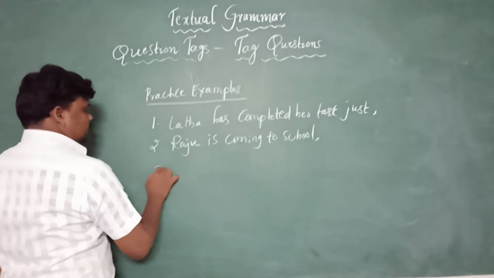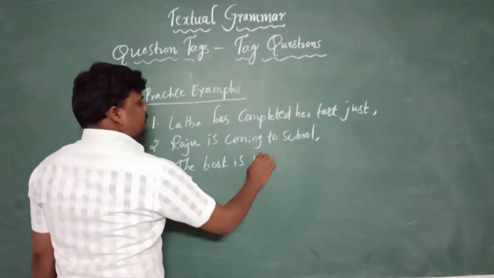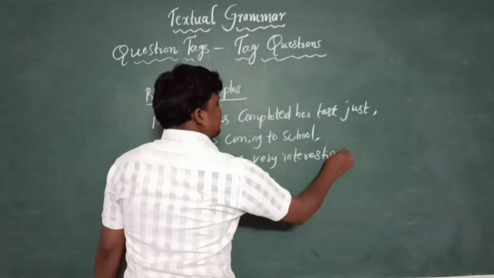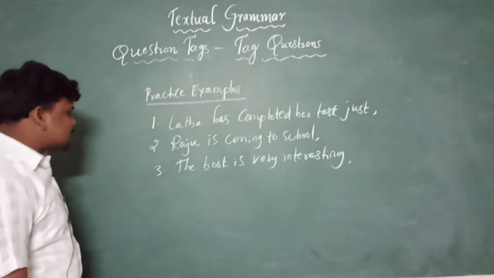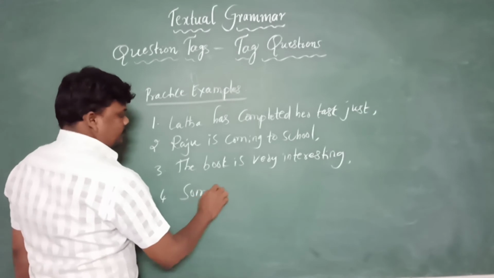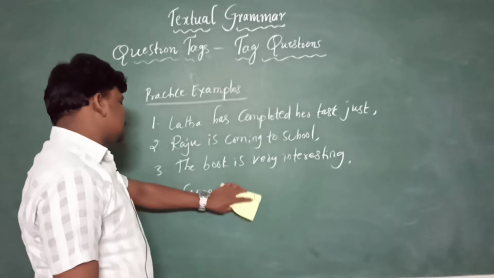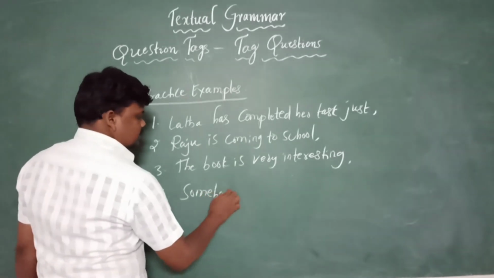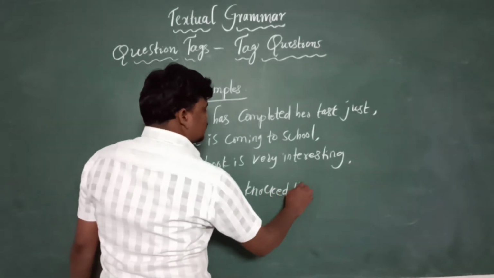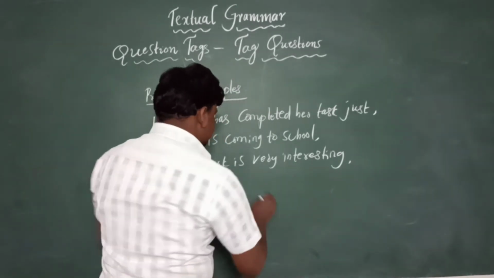And next third one, the book is very interesting. And next one, somebody knocked the door or was knocking the door.